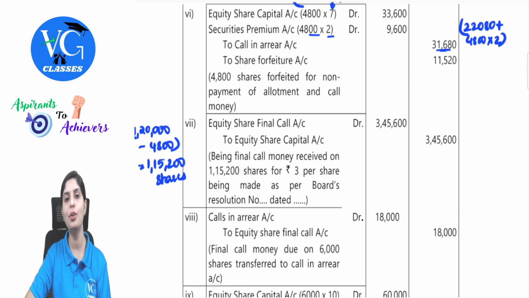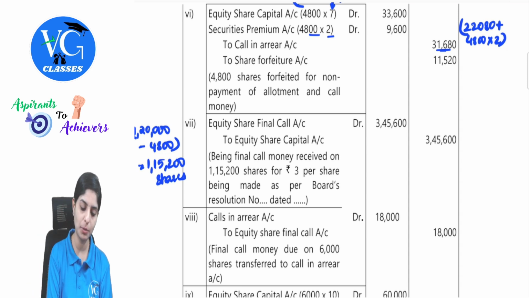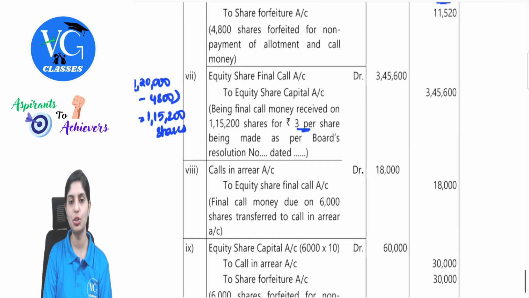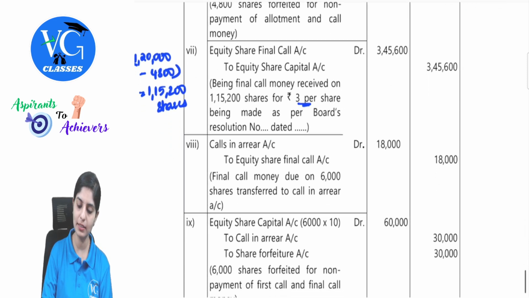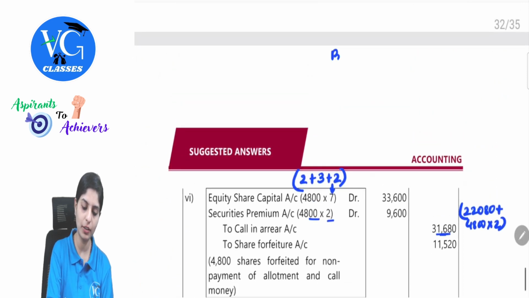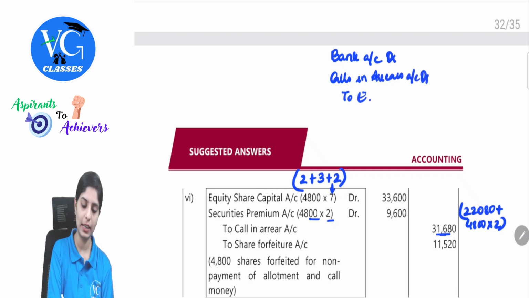Equity share final call to equity share capital, 1,15,200 at 3 rupees per share, because the final call money was 3. Now this amount has to be received. In this, the 6,000 shares shareholder is not paying the amount. So 6,000 into 3 rupees will be your calls in arrears. What will be the entry for that? Bank account debit, calls in arrears account debit, to equity share final call account.